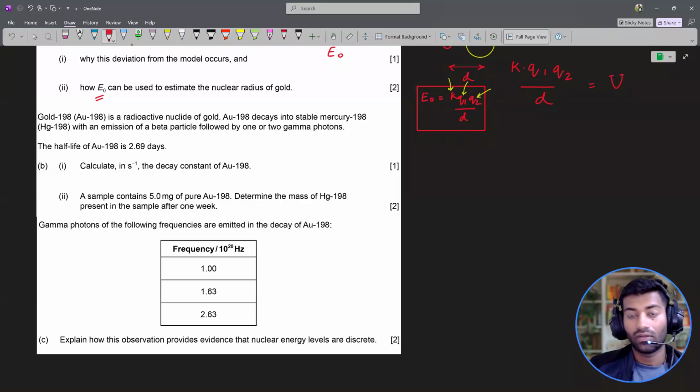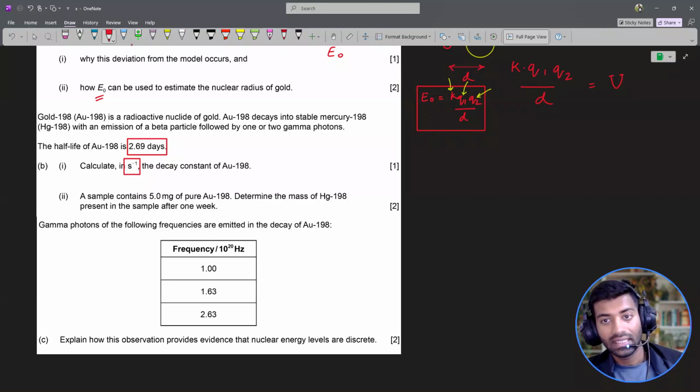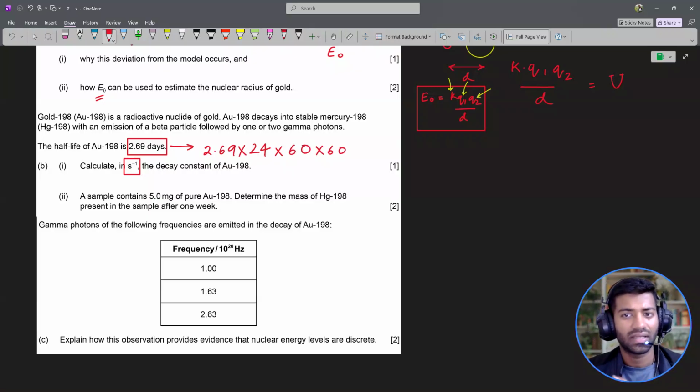All right, now first things first, when you see that the half-life is given as 2.69 days and they're asking us to report the final answer in seconds inverse, the first thing we need to do is convert this 2.69 days into seconds. So for that, what do I need to do? 2.69 days, with every day having 24 hours, every hour having 60 minutes, and every minute having 60 seconds. Or I could have just multiplied it with what? 86400. Right? That's the number of seconds we have in a day. This will give me the half-life in seconds.